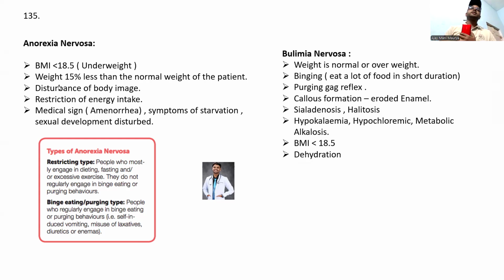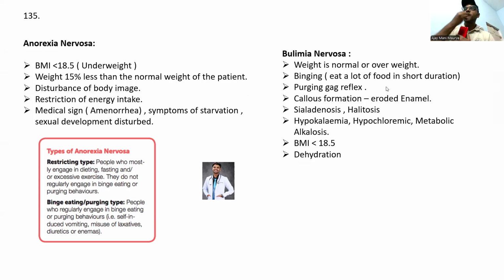Anorexia nervosa is most common in females. There is always amenorrhea, symptoms of starvation, and decreased sexual development. Now, always differentiate between anorexia nervosa and bulimia nervosa, guys. In bulimia the weight is normal or overweight, while in anorexia it is underweight. Okay, now this is the important one: bulimia nervosa, guys.